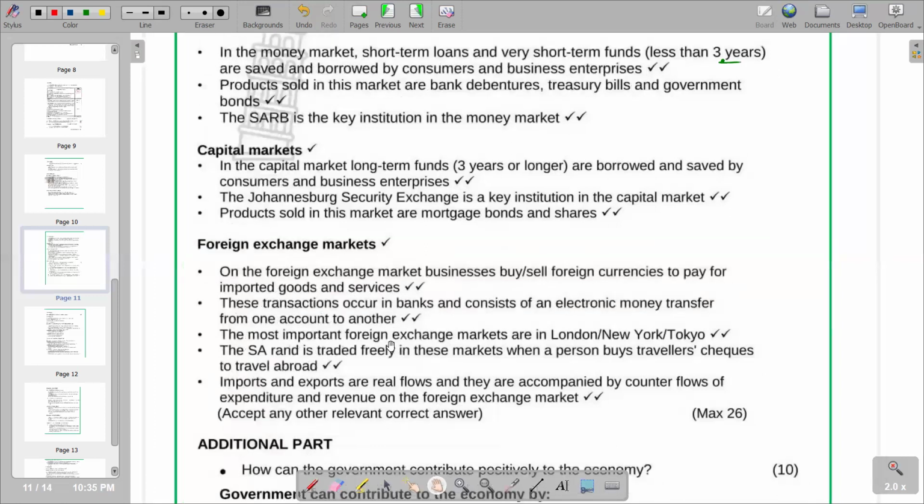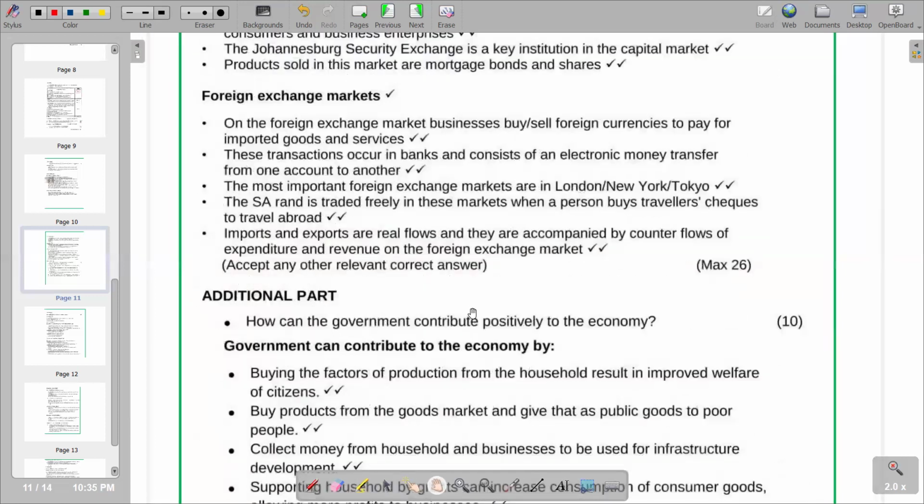So the additional part reads: how can the government contribute positively to the economy? Remember, the government is one of the key parties that participates in the economy. We have firms as one of the participants in the economy. We also have households being participants, but the government is also a participant in the economy. So how can it contribute to the economy? It can easily contribute because it's interlinked with the other participants in the economy.